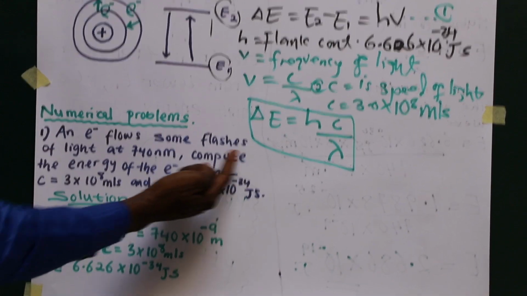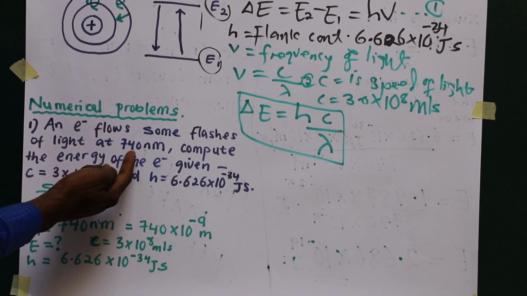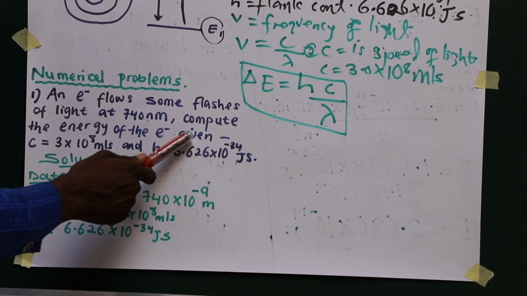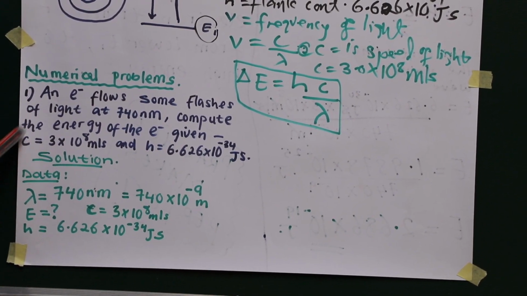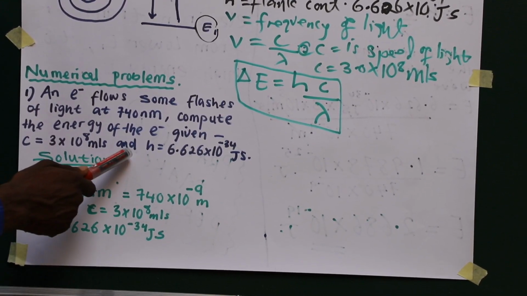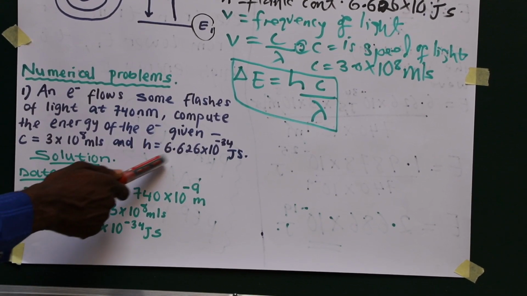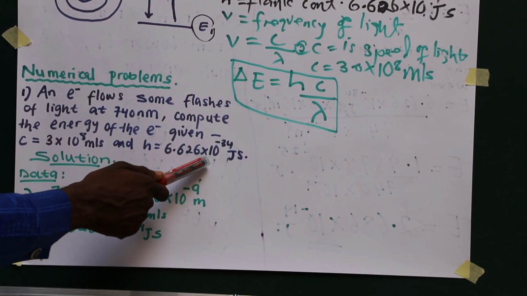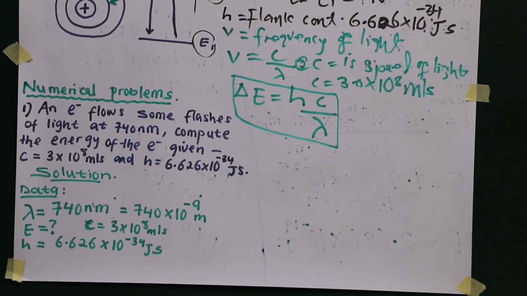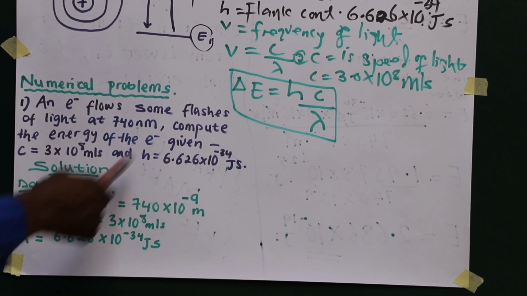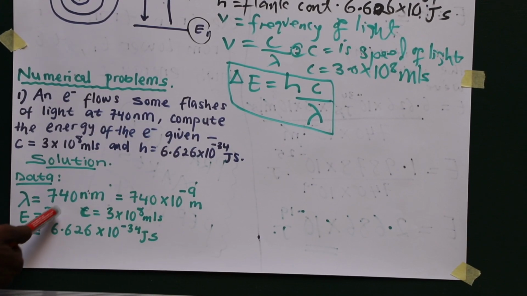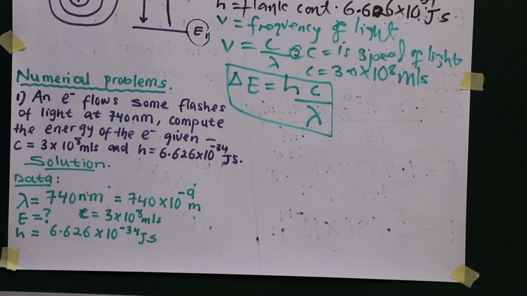1. An electron flows some flashes of light at 740 nanometer. Compute the energy of the electron given c is equal to 3 times 10 power 8 meter per second, and h, the Planck's constant, 6.626 times 10 power minus 34 joule second. So now let's bring out the data inside the question. The data is given as follows. Lambda, that is the wavelength, is given as 740 nanometer.